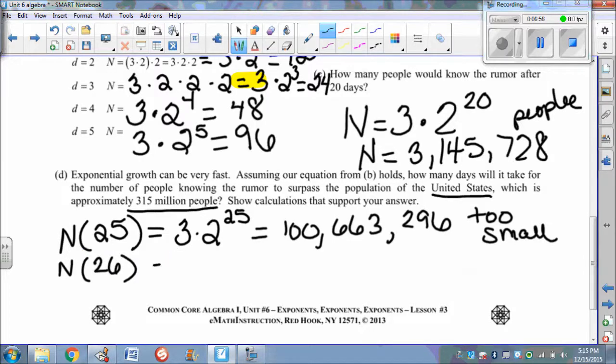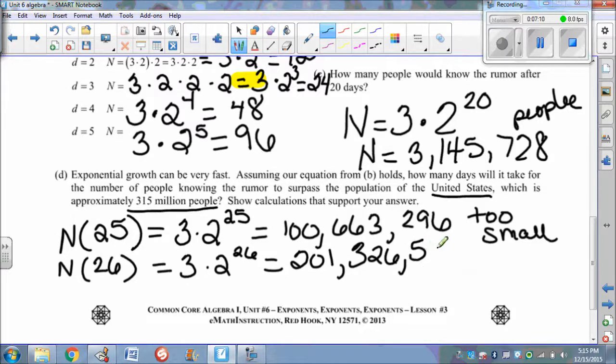So on the 26th day, go to your calculator, and you should see that we end up with 201,326,592. Well, it's still too small. But notice what happened in just one day. So I would keep creeping up.